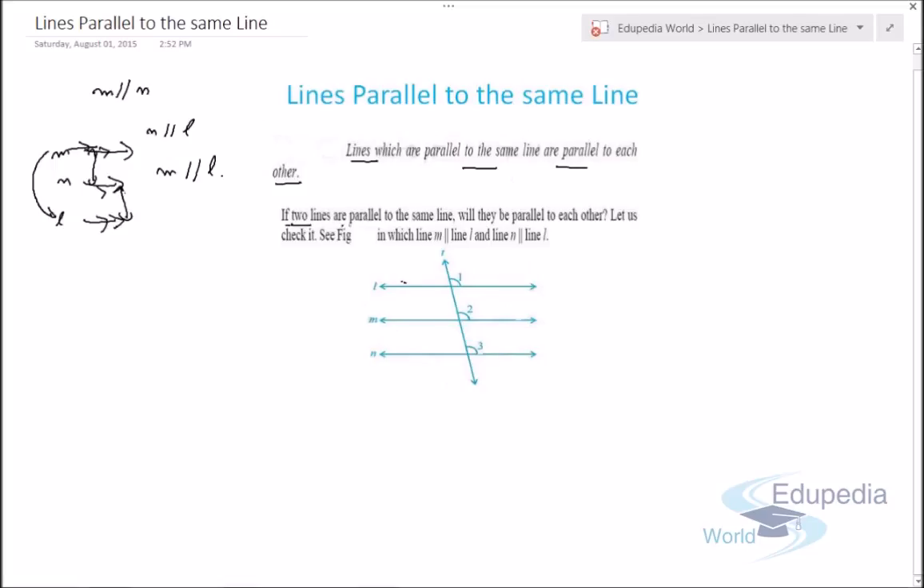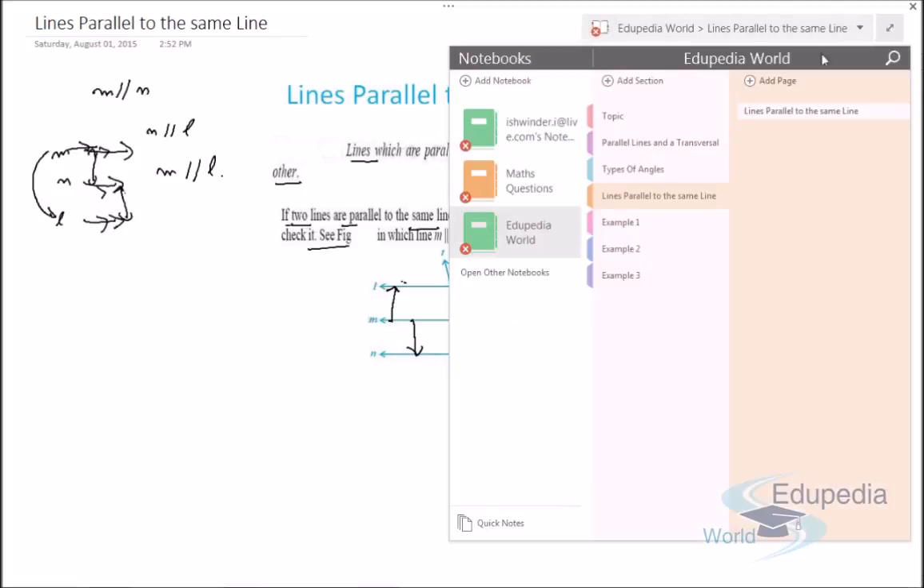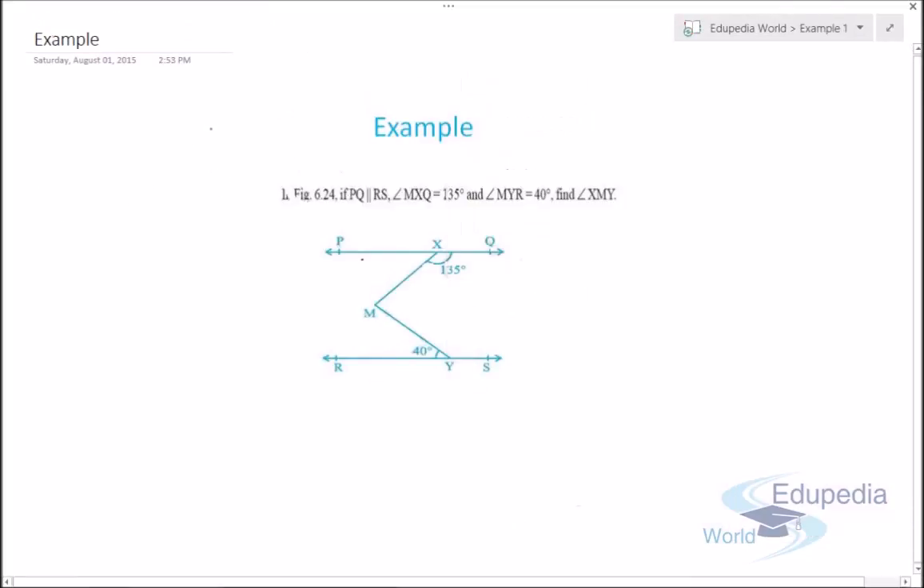So if two lines are parallel to the same line, then if we check the figure, line M is parallel to this line and line N is parallel to line L. So from these two facts we can say that line M will be parallel to N. So this is lines parallel to the same line. So let's move on further. We'll solve some examples related to lines and angles, which are parallel lines and transversal.